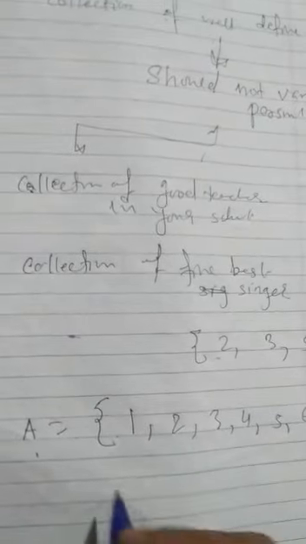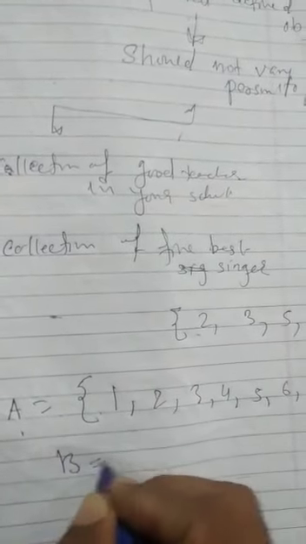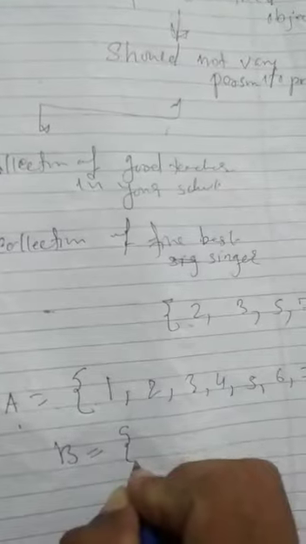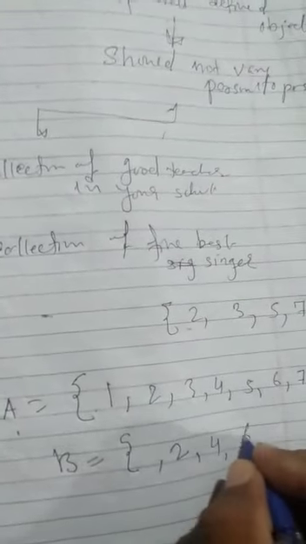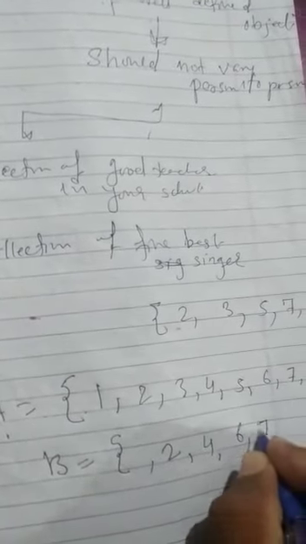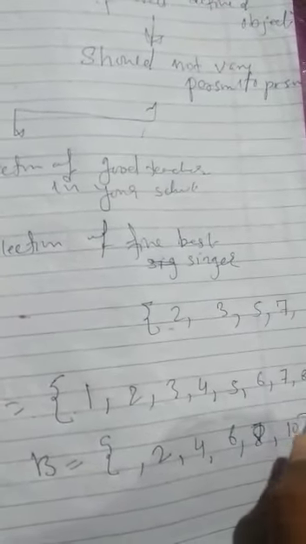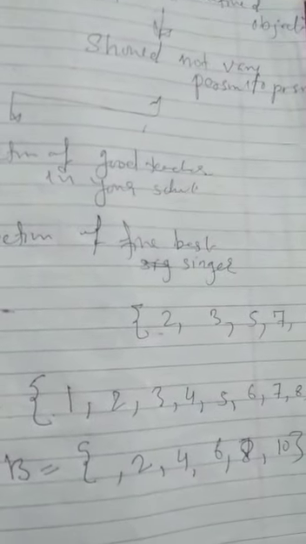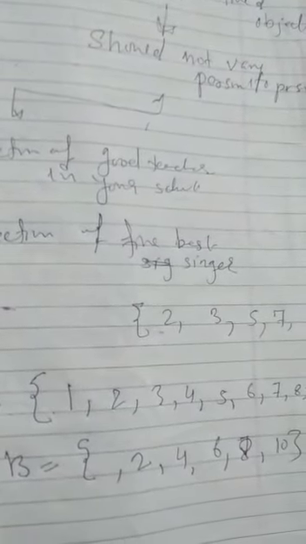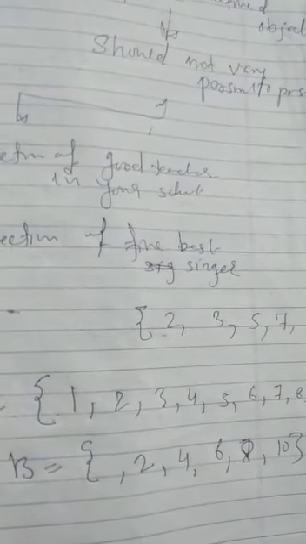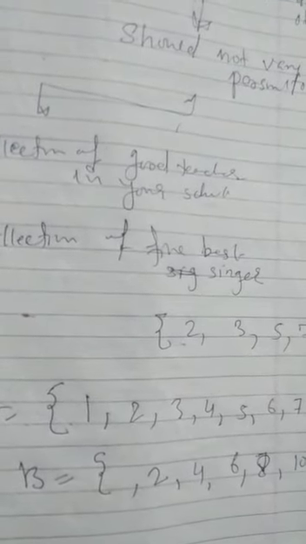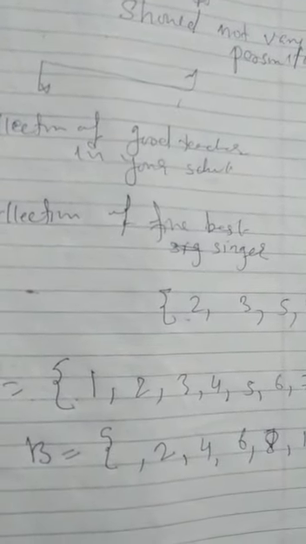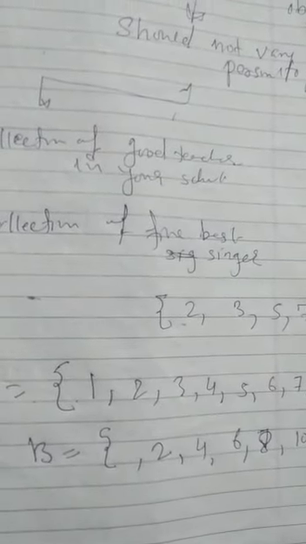For example, set B is equal to, in curly brackets, the even numbers between 1 and 10, that is 2, 4, 6, 8, 10. So we can write set B in curly brackets as 2 comma 4 comma 6 comma 8 comma 10. It's clear?